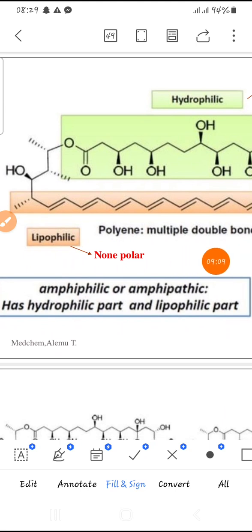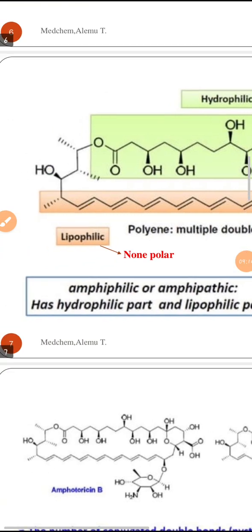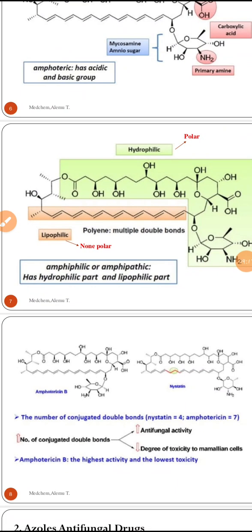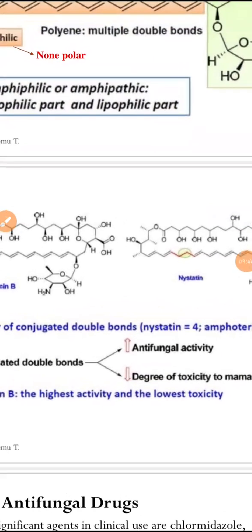Here, for the summary for you, we have the hydrophilic part, that is the polar part, and the non-polar part, which is the colored one. The green one is the hydrophilic part, that is the water-loving part, the polar end. And we have the lipophilic or hydrophobic portion, the non-polar portion, which is colored red. Therefore, these are very important structures of polyene antifungals.